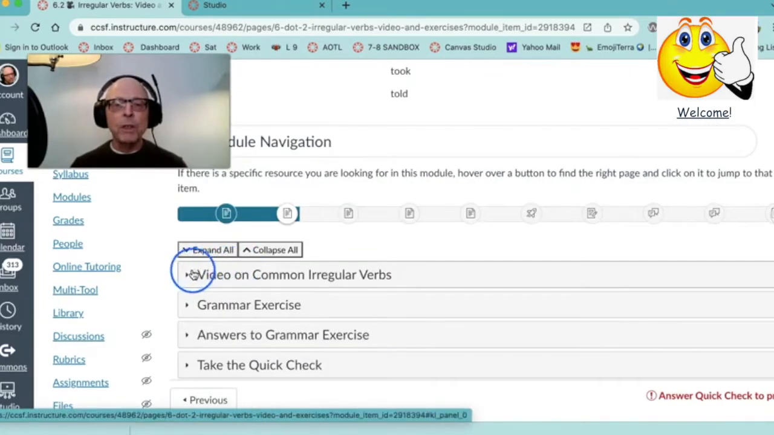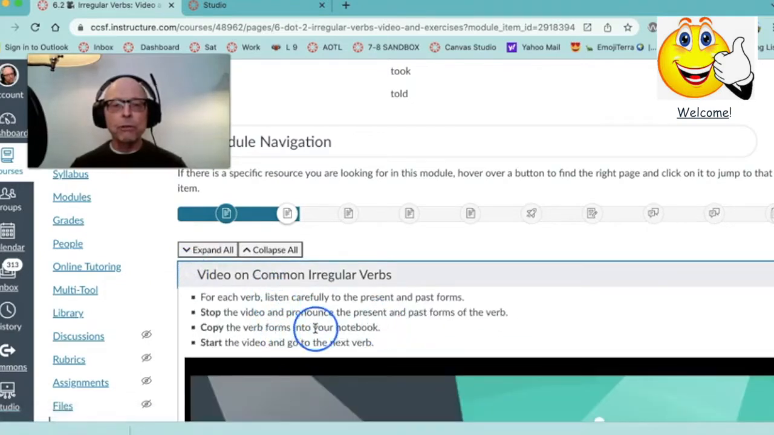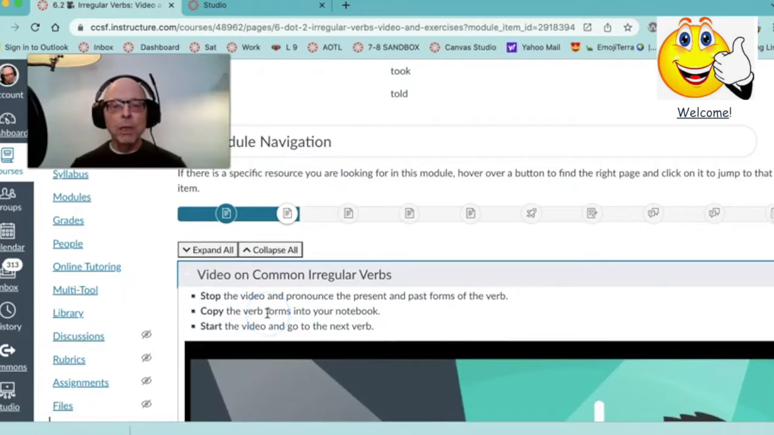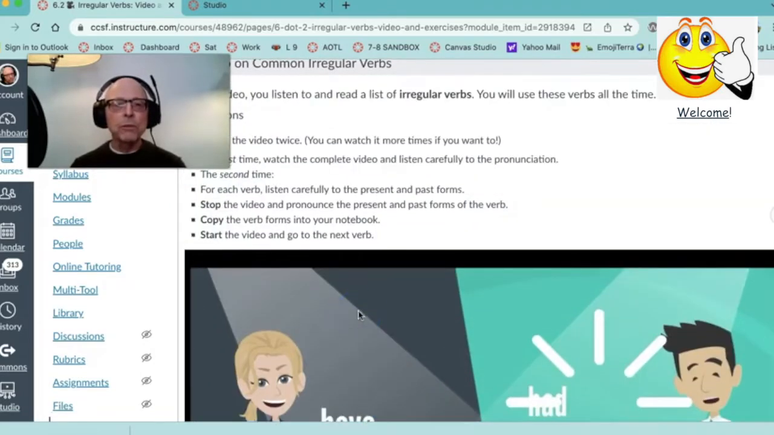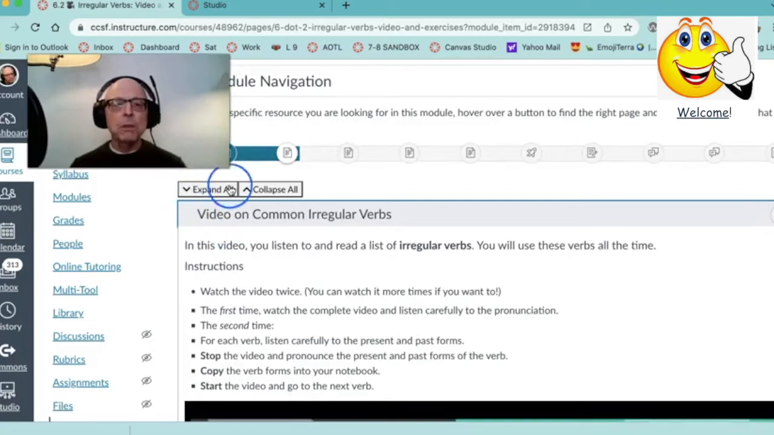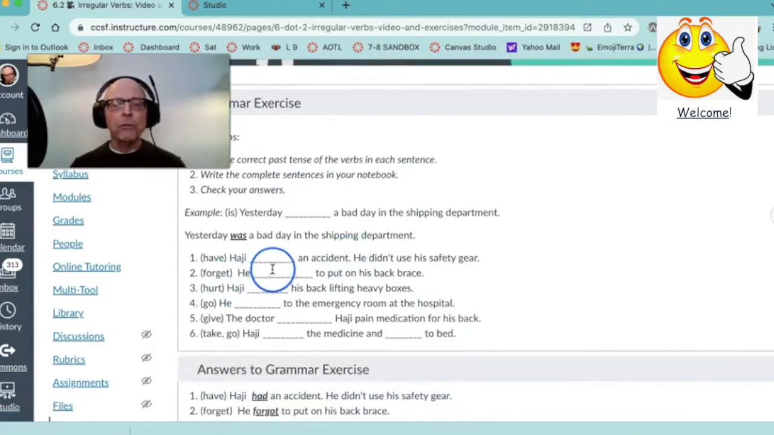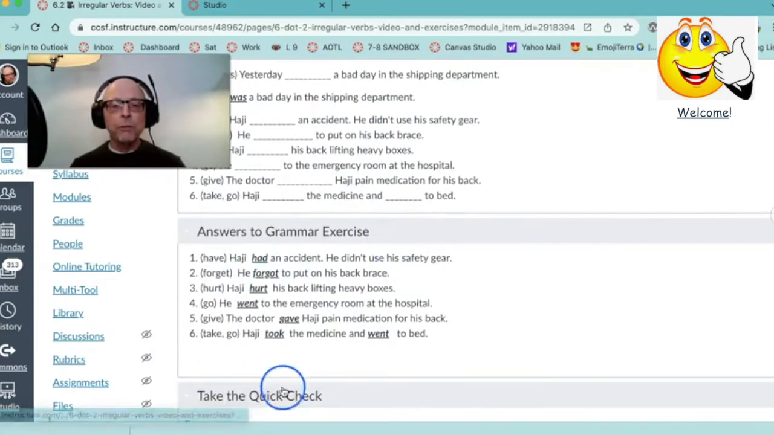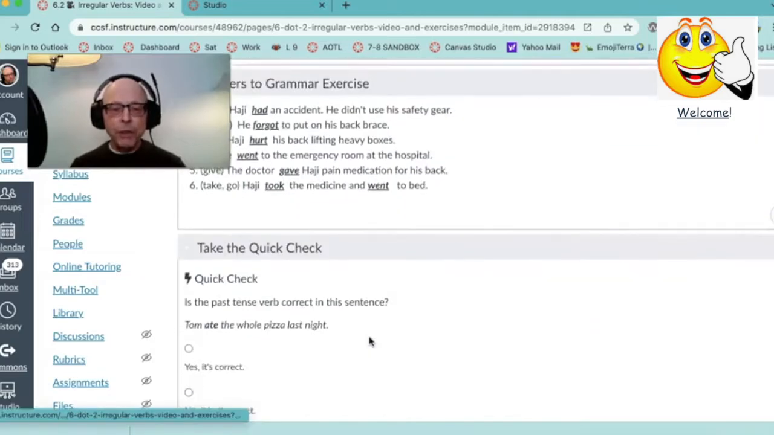After that, there's a video that you can watch, and there are some things for you to do here. You're going to use your notebook to copy the present and past forms of the verb that you see. You stop the video. The second thing we have is a grammar exercise. You have to put in the past tense of the verb that's here. And here are your answers, but please do the exercise first, then check your answers.